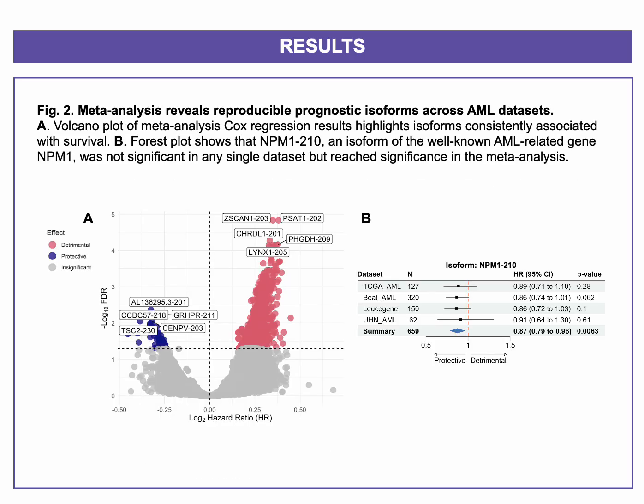To account for variability between datasets, we performed a meta-analysis, combining the Cox regression results from all 4 cohorts. Figure 2a shows a volcano plot from the meta-analysis. We identified many isoforms that were consistently associated with survival across datasets. One example is shown in 2b, NPM1-210, which is an isoform of the well-known AML-associated gene NPM1. Interestingly, this isoform wasn't significant in any single dataset, but became significant when we combined the results. And this shows the power of meta-analysis. It helps uncover subtle but reproducible associations that might otherwise be overlooked.